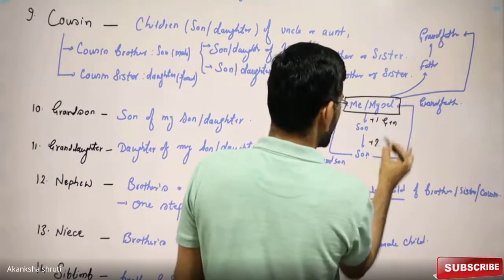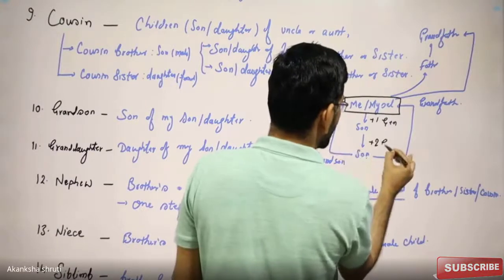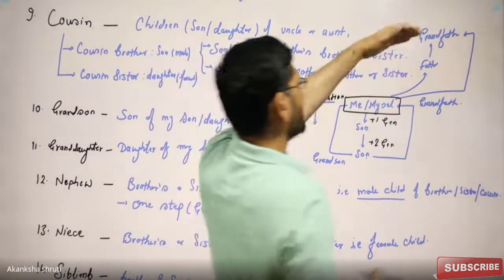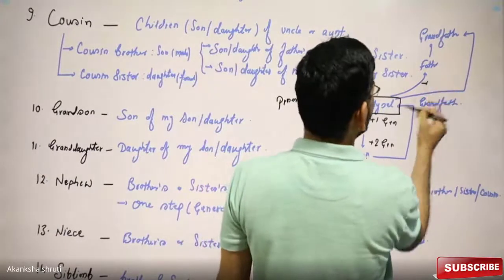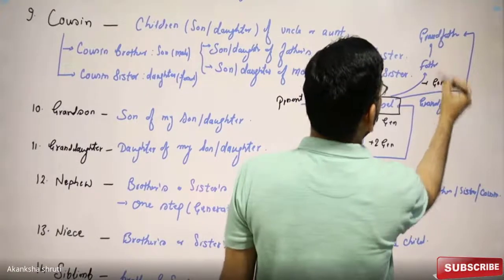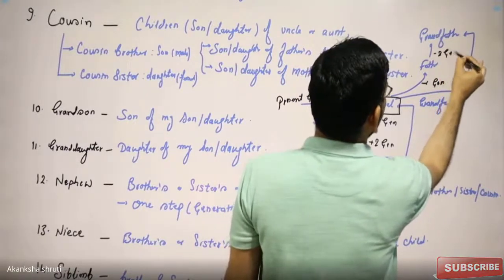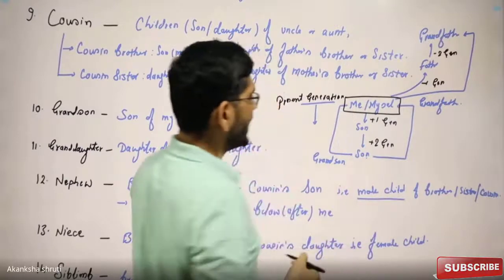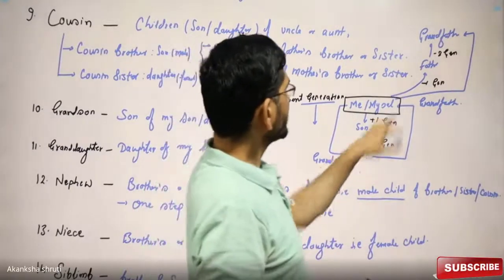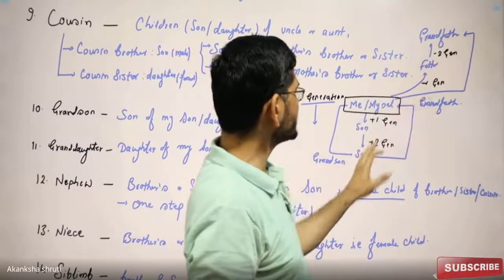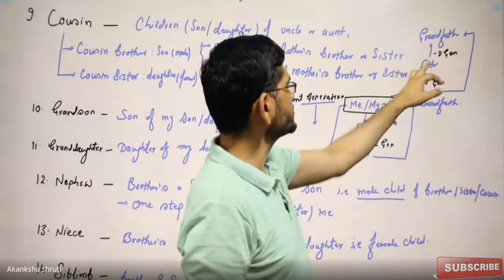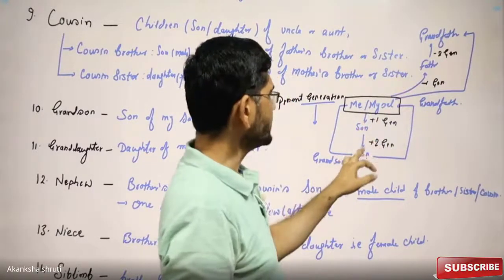This is 1 plus 1 becomes plus 2 generation. But if I am looking backward, then it becomes minus 1 generation and minus 2 generation. That's why the relation or the family tree up to these 5 generations are important. 1, 2, 3, 4, 5.